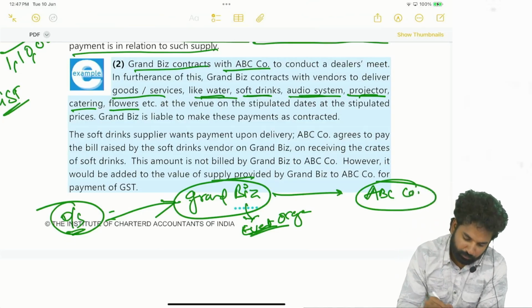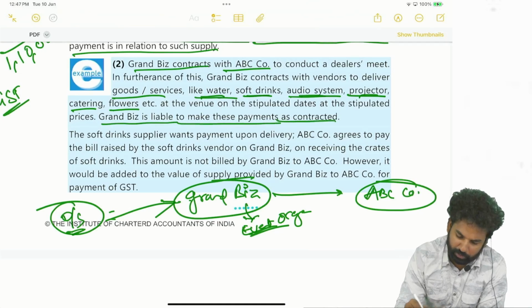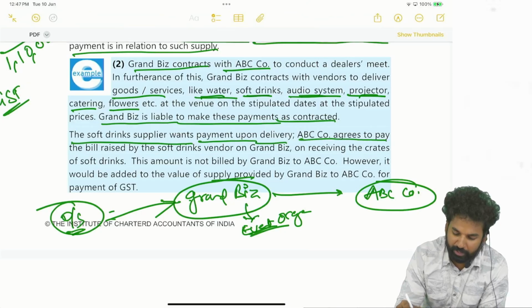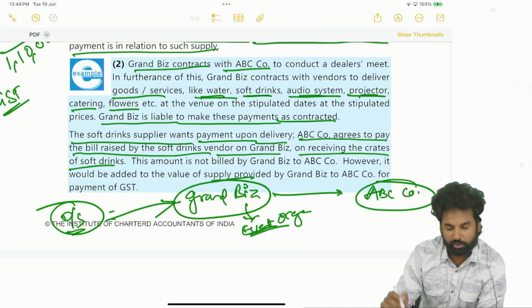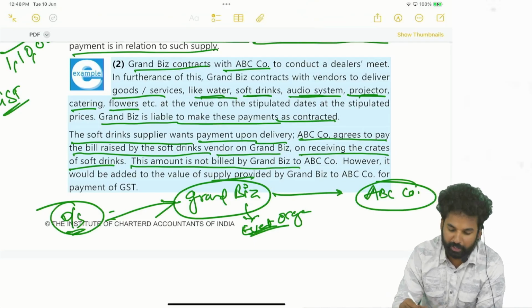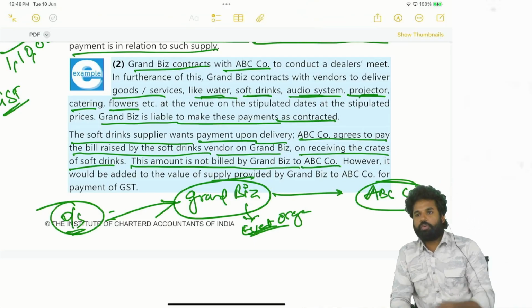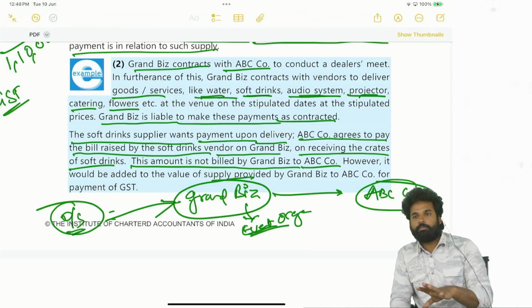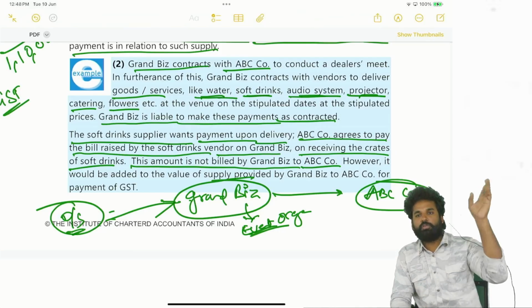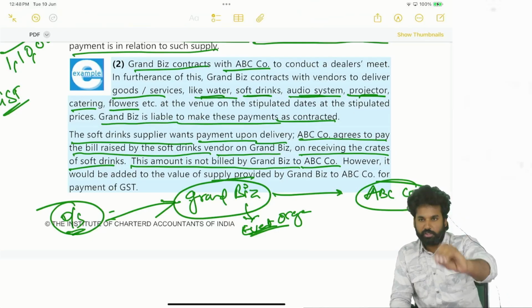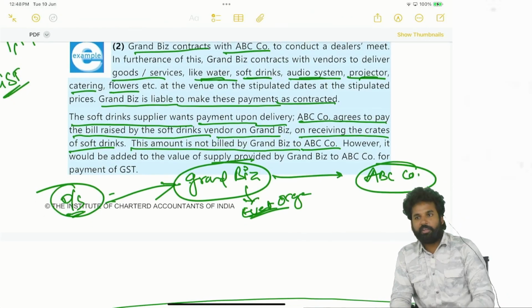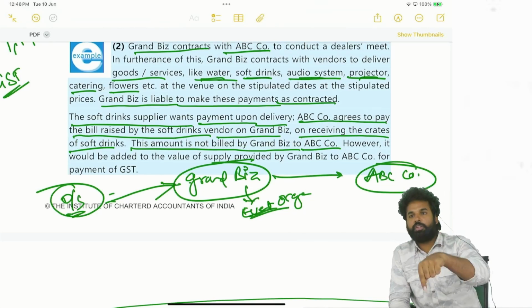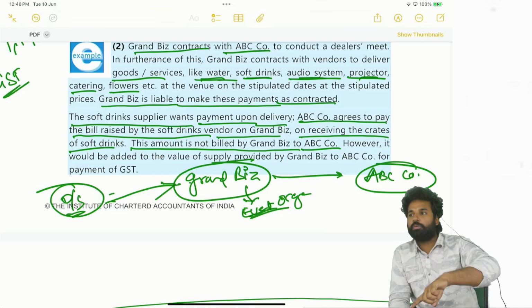ABC company. See, Grandbridge is liable to make these payments as contracted. The soft drink supplier wants payment upon delivery. So ABC company agrees to pay the bill raised by the soft drinks vendor on Grandbridge on receiving the crates of soft drinks. This amount is not billed by Grandbridge to ABC Limited. Why is it not billed? It is already paid, by ABC company to the soft drink vendor. So in such cases, they need not get this payment again. That's why they are not billing this. Even though they are not billing this, they have to include this value. Why? In order to levy GST.